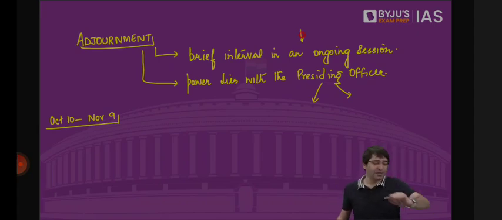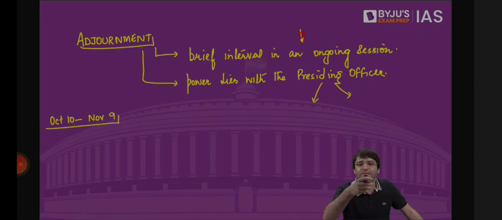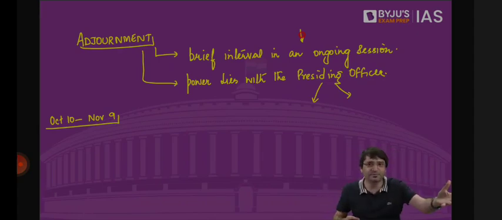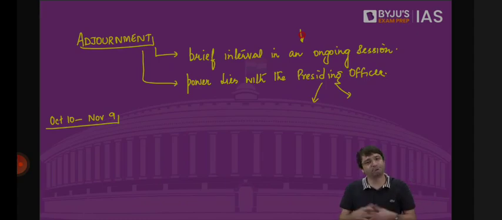So that this 2 hour break, if I give them, maybe they will come back to their senses, if at all. Once the house is convened again, 12 o'clock. Please sit. Please listen to me. No, you can't shout. No, you can't accuse me of being partisan. Members of the government, you also sit down. Mr. Rahul Gandhi, please tell your members to listen to me. Nothing is happening. There's still ruckus. I say the house is adjourned. We will meet now tomorrow, 10 o'clock in the morning.